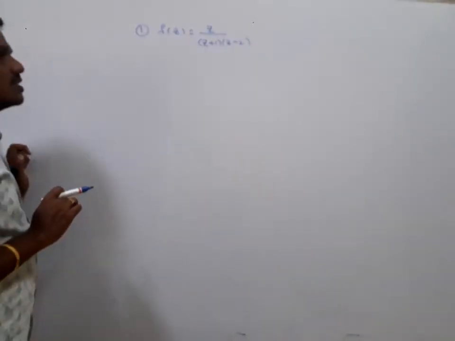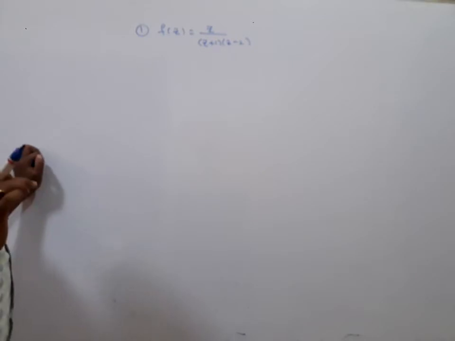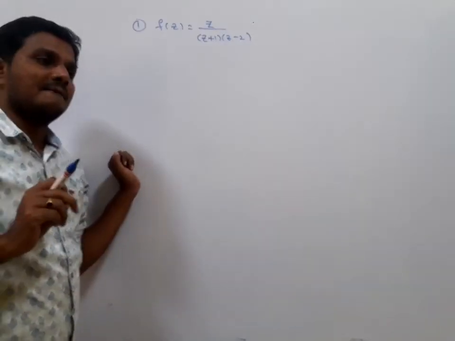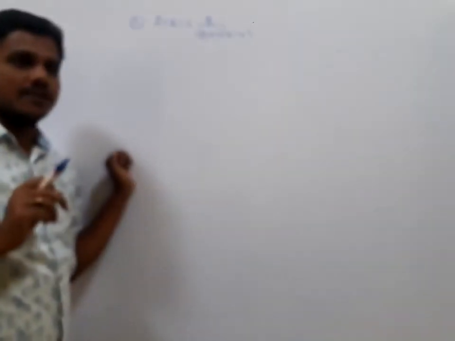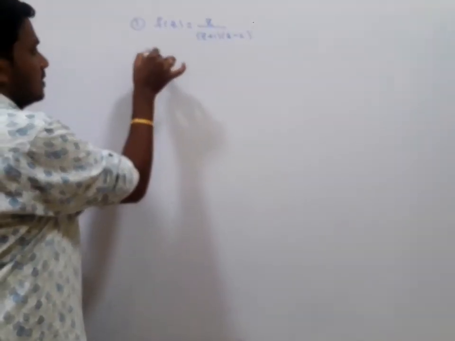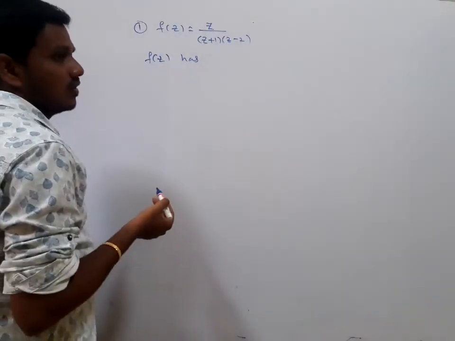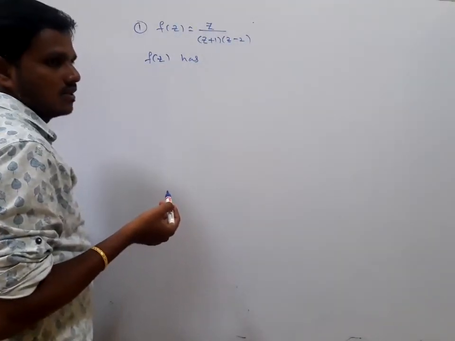In order to calculate the residue, first you should identify the singular points, or isolated singular points. In this case, by taking the denominator as 0, you will get the poles or singular points.